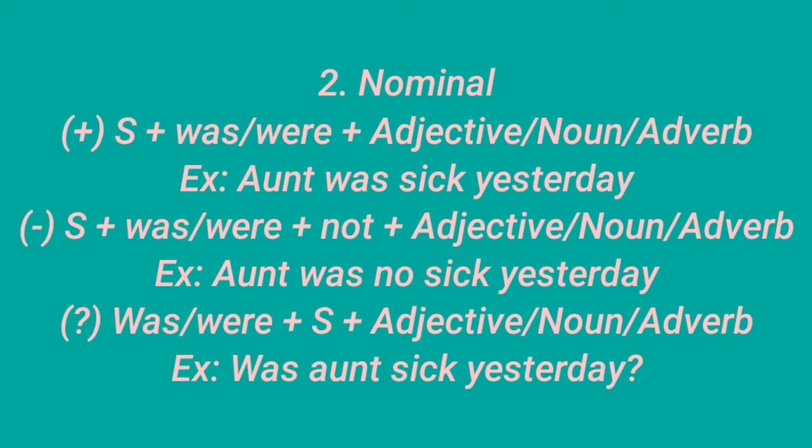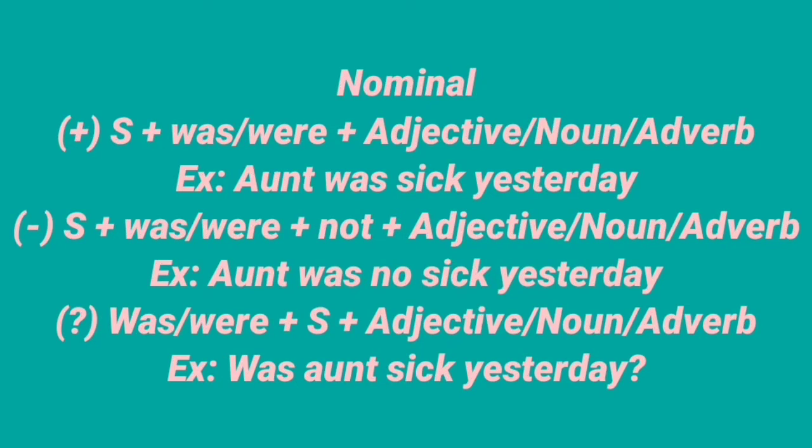Nominal sentence. Positive sentence: subject plus was or were plus adjective. For example, Owen was sick yesterday. Negative sentence: subject plus was or were plus not plus adjective. For example, Owen was not sick yesterday. Interrogative sentence: was or were plus subject plus adjective. For example, was Owen sick yesterday?